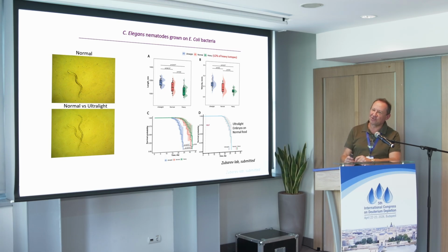You know, you can shorten the life of C. elegans by many other ways, by toxins, for instance. So are light isotopes toxic? No, but we need to try to rescue that. So we try to rescue by taking ultralight embryos and putting them on normal food, and now yes, they live longer. And then there are counterparts which live on ultralight food, but not as long as normal,